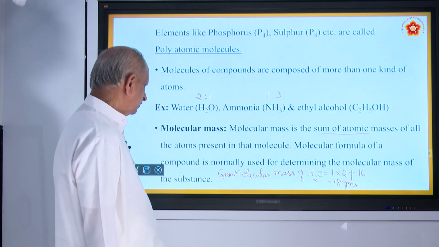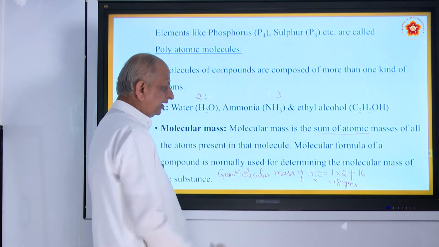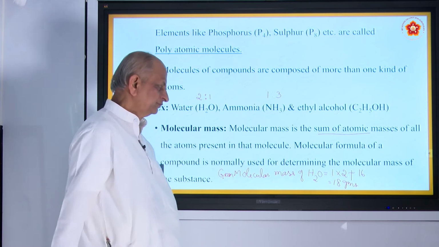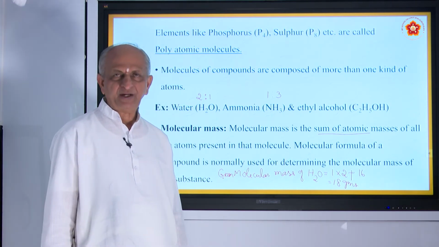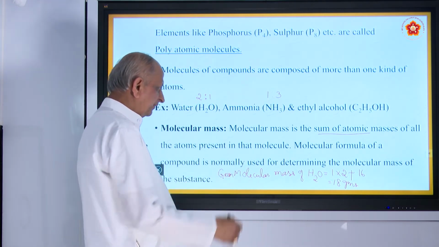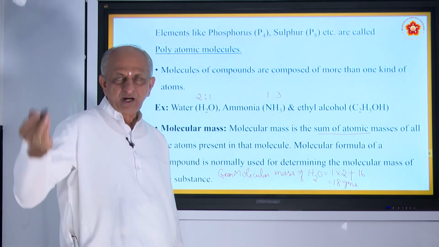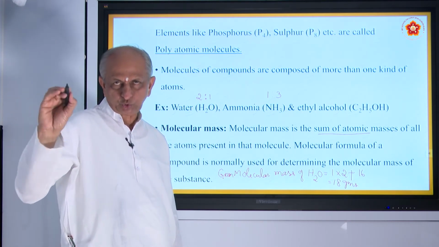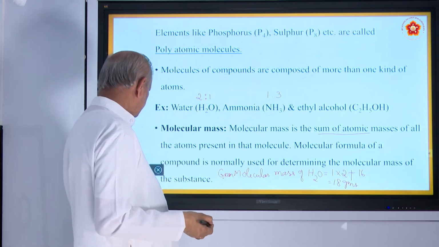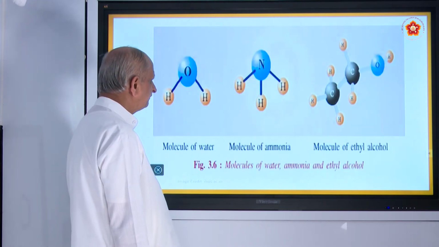So the molecular formula of a compound is normally used for determining the molecular mass. That is how you do it, just add the different atomic masses of different elements. Similarly, you can take carbon dioxide: atomic mass of carbon is 12, atomic mass of oxygen is 16 into 2, 32, plus 12 becomes 44. That is how the molecular mass is determined.